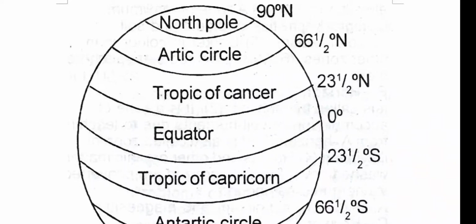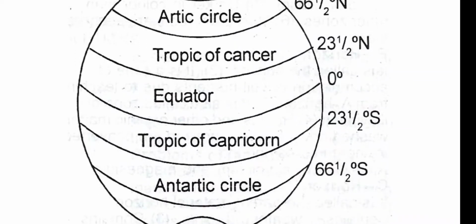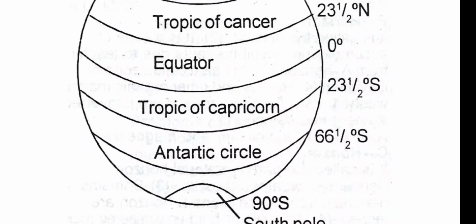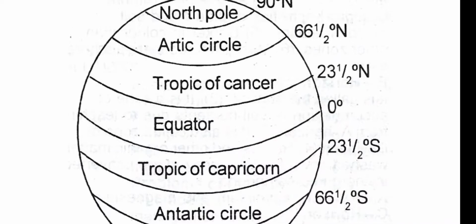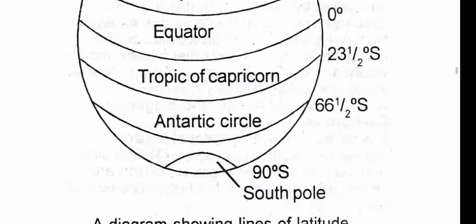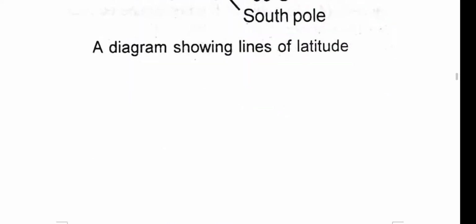Similarly, in the southern hemisphere we have the Tropic of Capricorn, 23.5 degrees south of the equator, the Antarctic Circle, 66.5 degrees south, and then the South Pole, 90 degrees south. So the equator is a reference line from which we get an idea of where we are, in the northern or southern hemisphere. These were some important parallels of latitude.